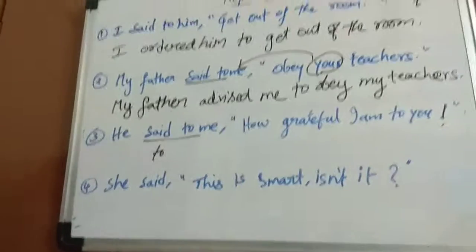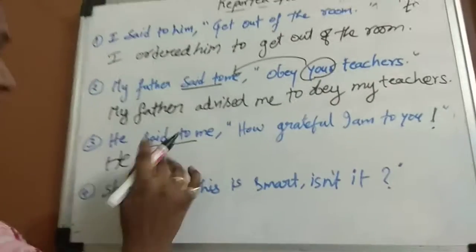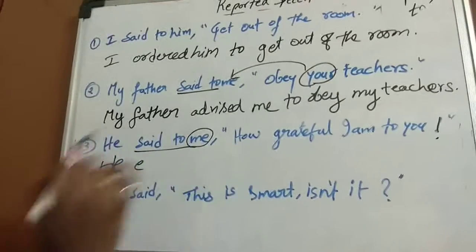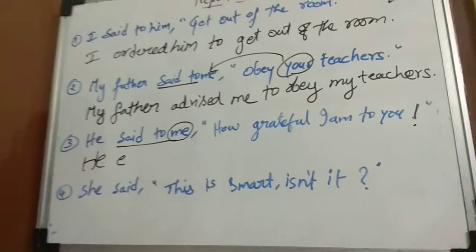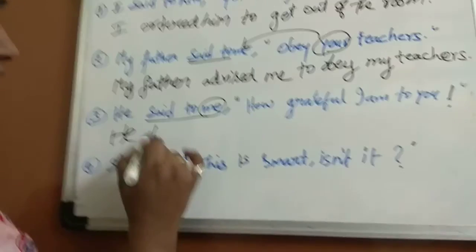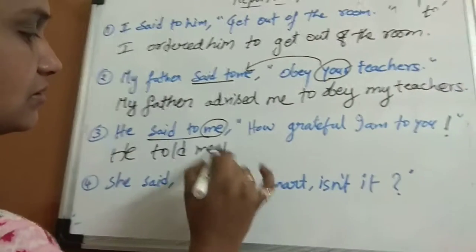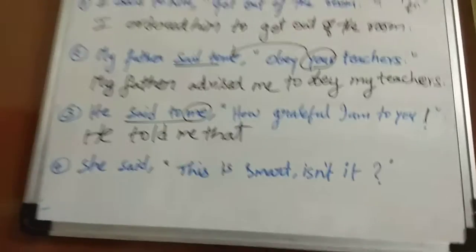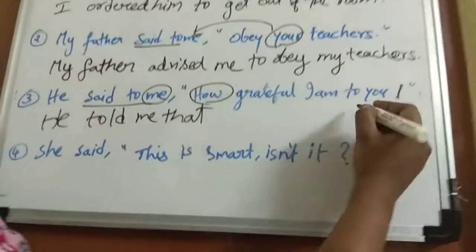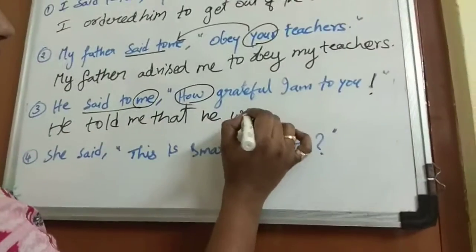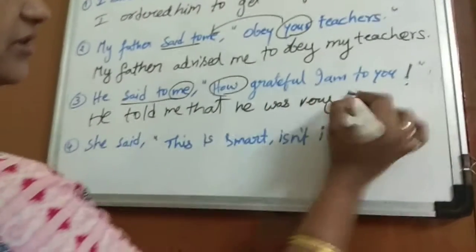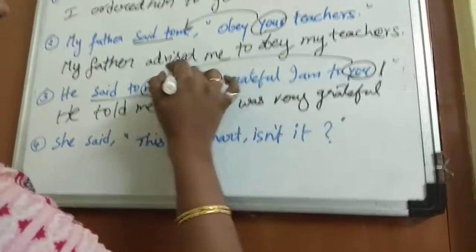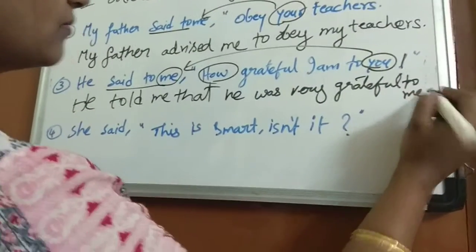Okay. He told me that, or he exclaimed, you can say. But as me is there, we can't write it as exclaimed. As it is followed by me, we have to write it as told. He told me that he was very grateful to me. How is used now? We have to add very. He was very grateful. You becomes me.